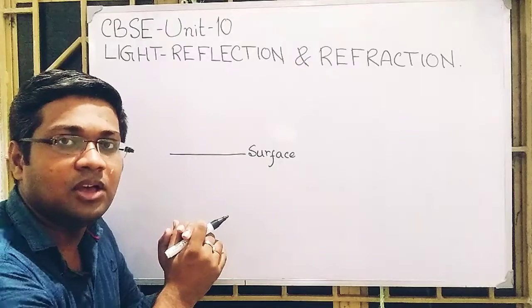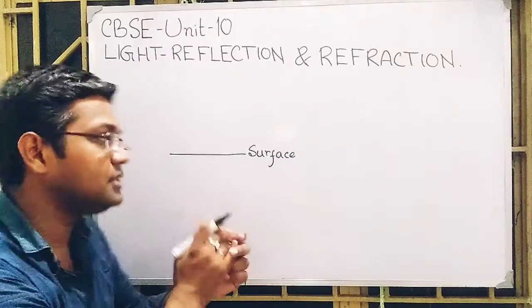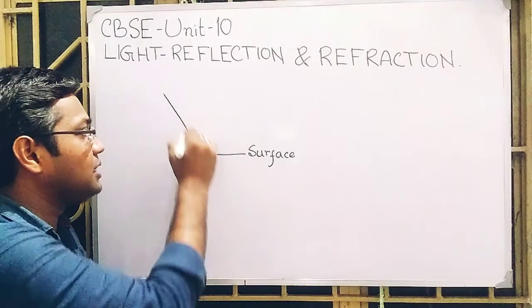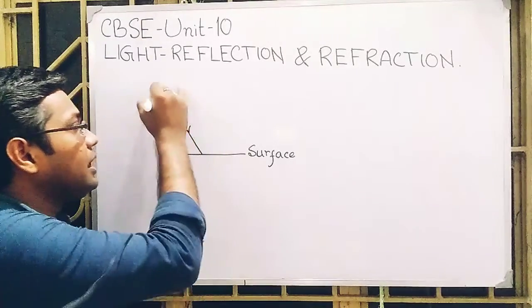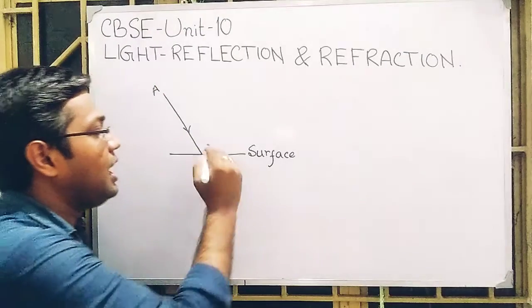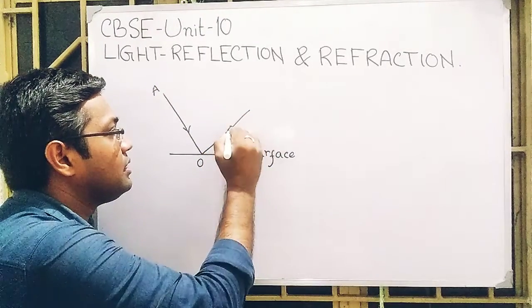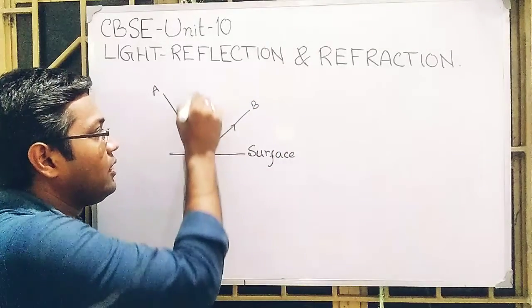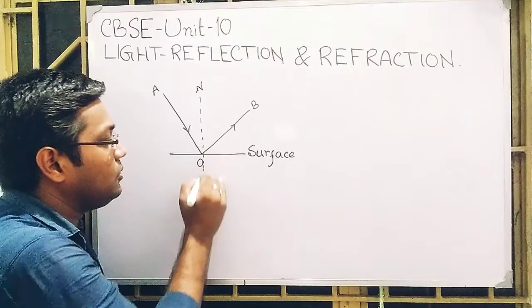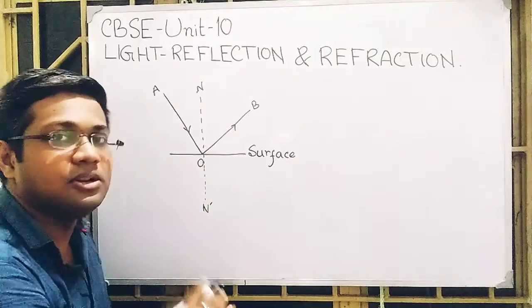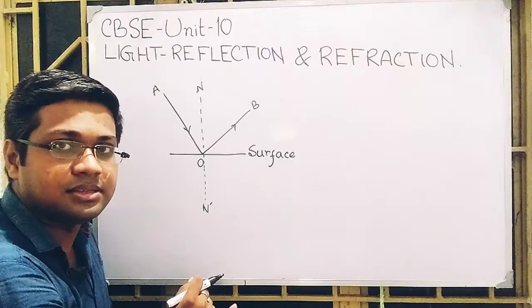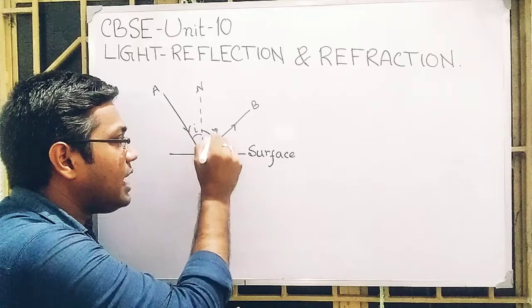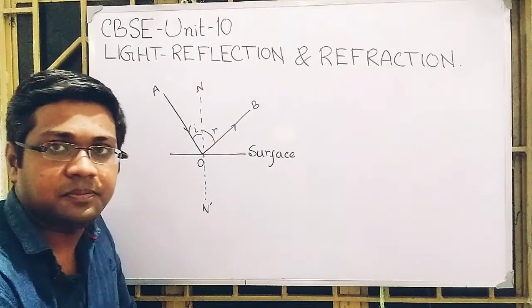Since it is a surface or interface of two media, I consider a light ray AO, just like previously, reflected along OB, and NON' is the normal at this point of incidence. This is the angle of incidence and this is the angle of reflection.